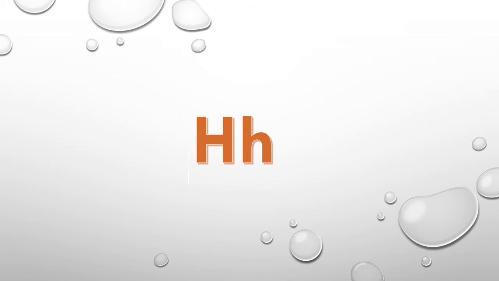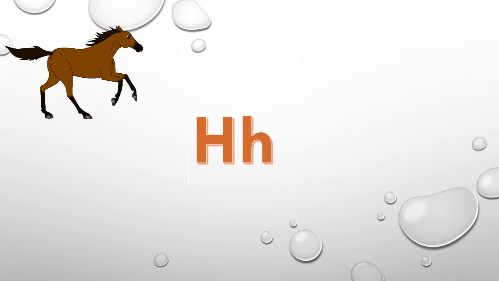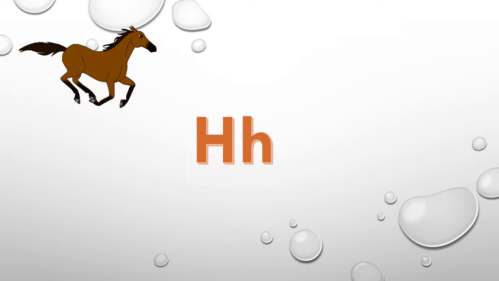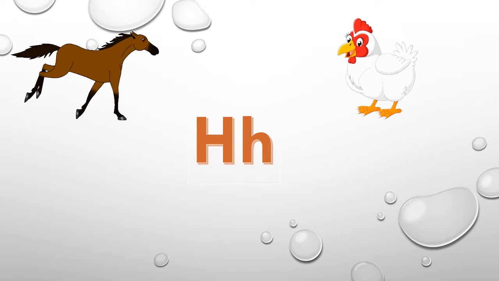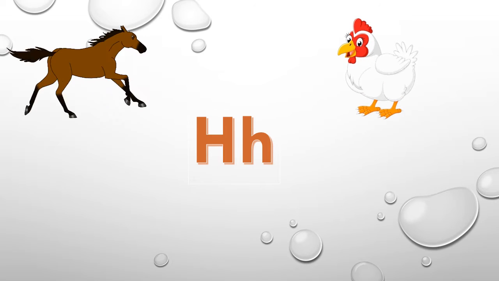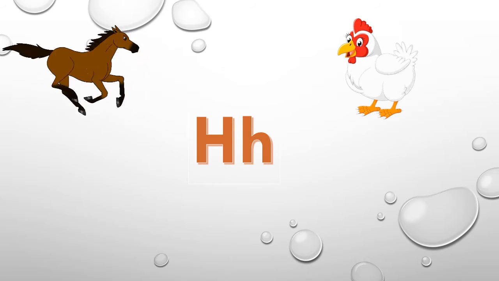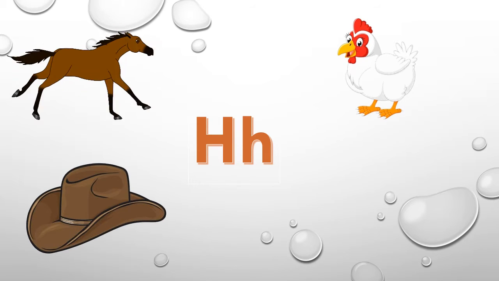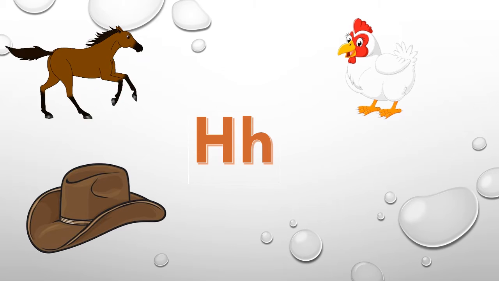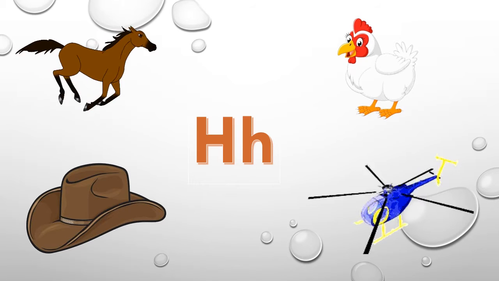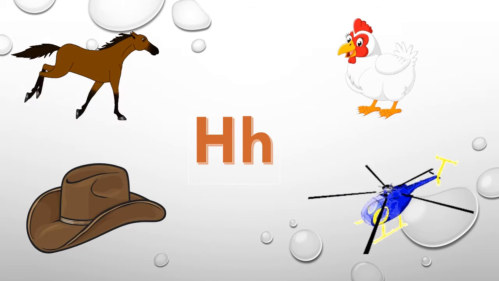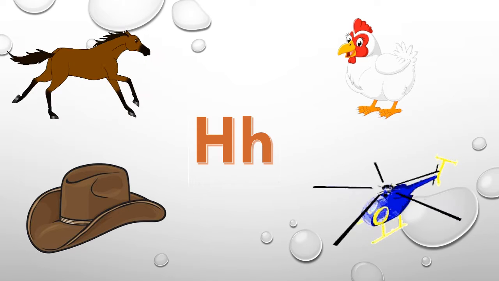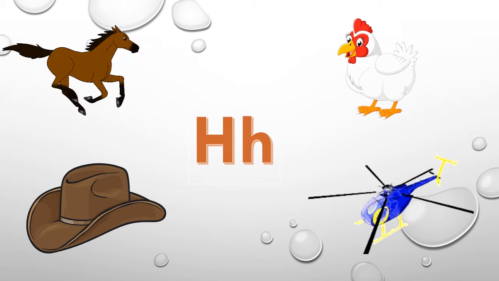This is capital letter H and small letter h. H is for horse. Horse. H is for hen. Hen. H is for hat. Hat. H is for helicopter. Helicopter.